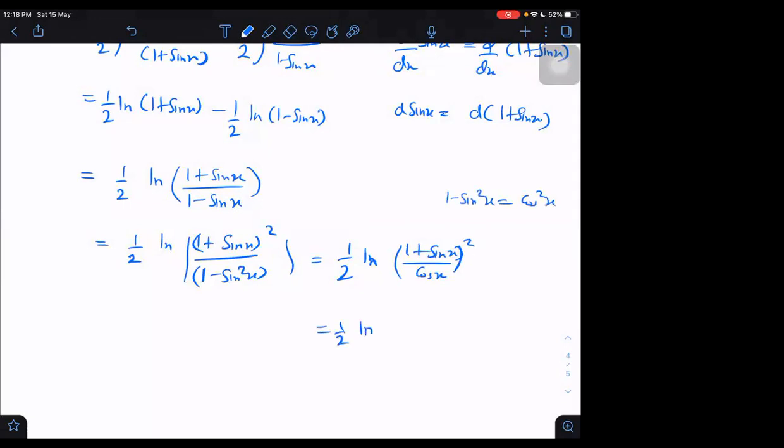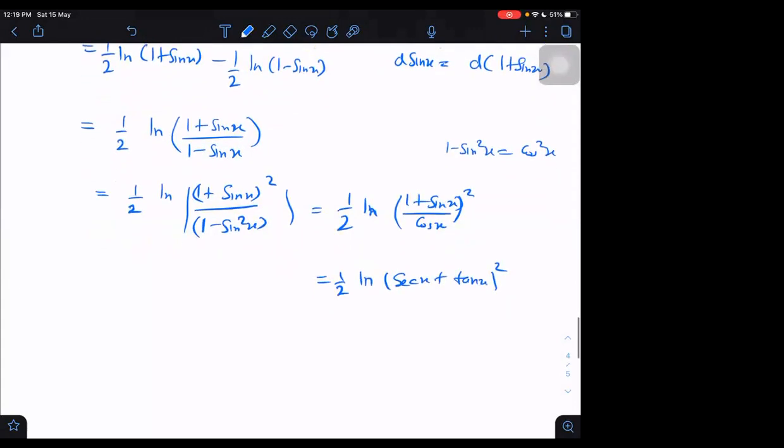Then we get half of log of (1 plus sine x) upon cos square x, which is secant x plus tan x, whole square. But 2 can be taken out. 2 divided by 2 will be 1. You know the formula: log of x square will be nothing but 2 log x. The power 2 can be taken out. I am using that formula here. We can take the power outside. Then 2 will cancel with 2. We are getting log of secant x plus tan x.